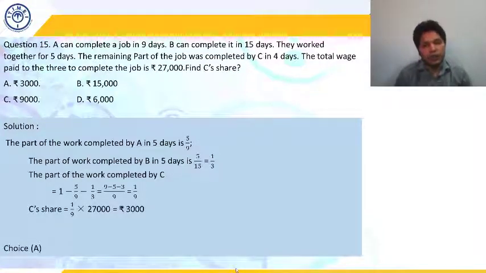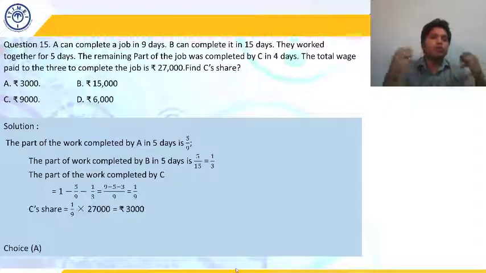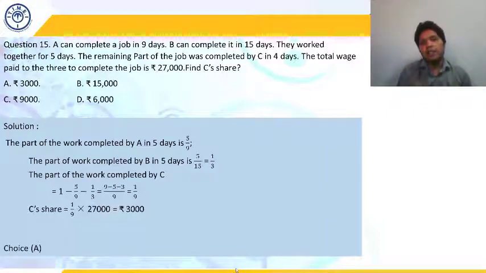I hope it is clear to everyone. How have I done this question? The question clearly mentions A alone can complete the work in 9 days. So suppose the total work was 1 unit, A completes 1/9 units in 1 day. Similarly, B completes 1/15 units in 1 day. So what is the work done by A in 5 days? 5/9 units. What is the work done by B in 5 days? 5/15 or 1/3 units.